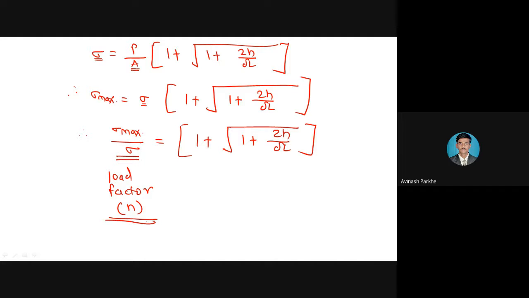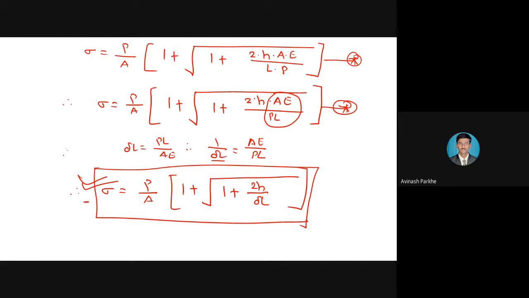Please keep in mind, sigma max upon sigma is called the load factor, but this term is not important to you. We are having the derivation up to this particular sigma formula, that is sigma is equal to P upon A in bracket 1 plus square root of 1 plus 2h upon delta L, and this particular formula represents stress due to impact load.